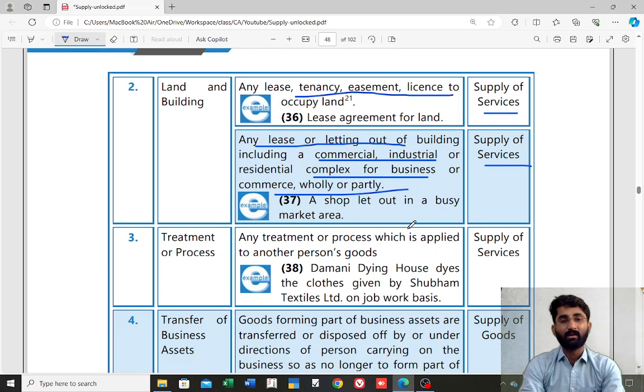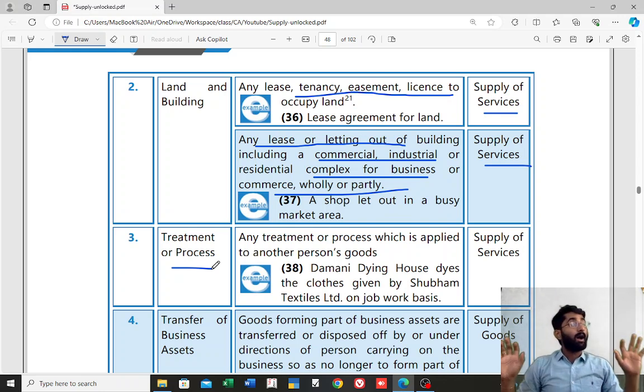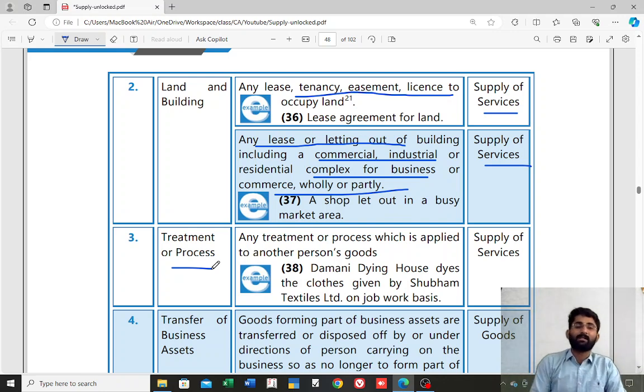Treatment or process on others' goods. For example, your wheelchair is not working, the wheel got stuck. I am the repairer of that wheel. I'll do the repairing and I'll give that chair back to you. So now what has happened here? I am not selling you the goods, I am just treating or processing your goods. In that case, this will be considered as supply of service.